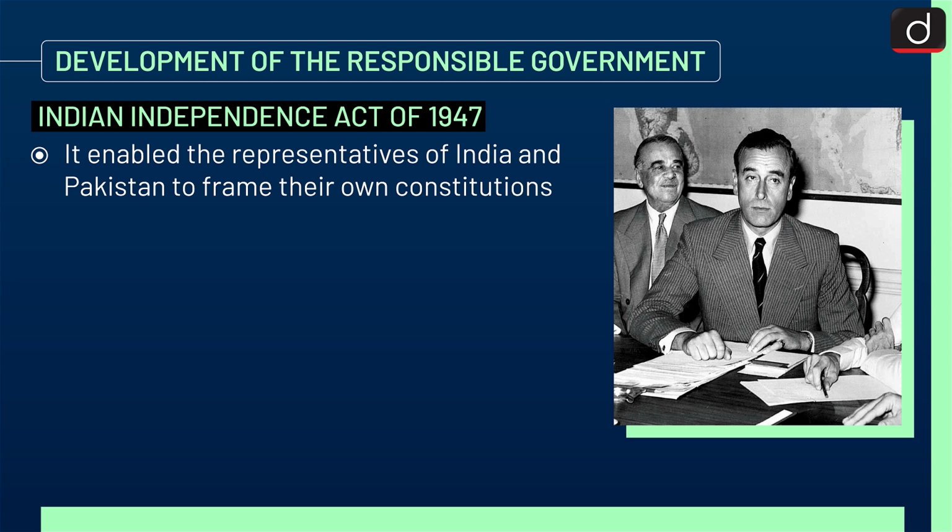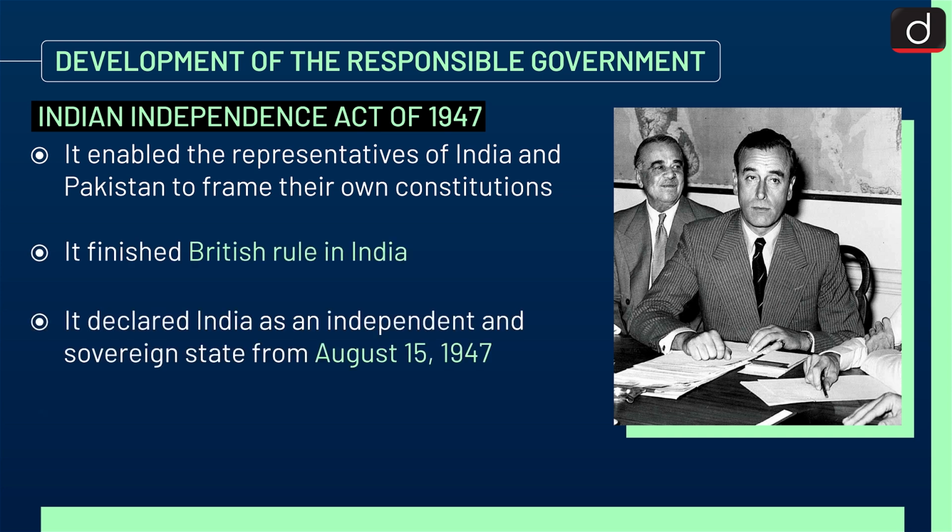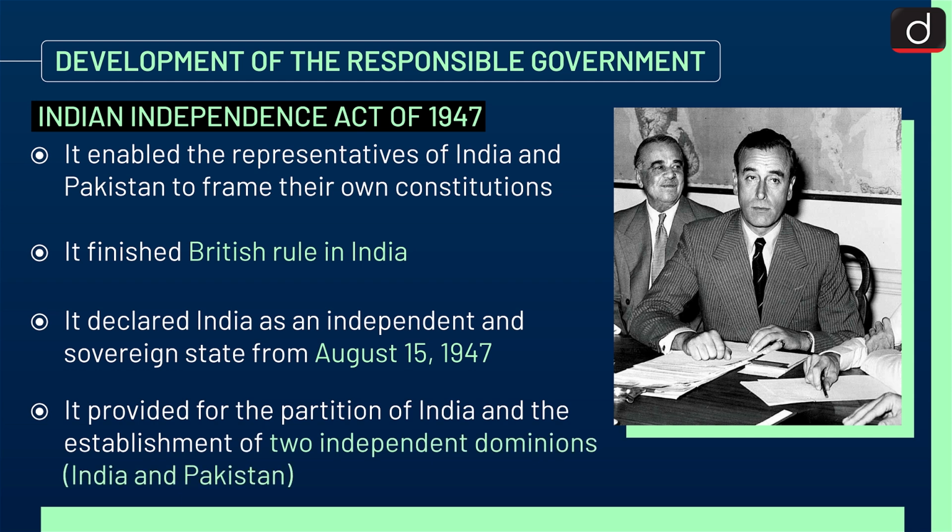Now last is Indian Independence Act of 1947. It enabled the representatives of India and Pakistan to frame their own constitutions. It finished British rule in India. It declared India as an independent and sovereign state from August 15, 1947. It provided for the partition of India and the establishment of 2 independent dominions, that is, India and Pakistan.